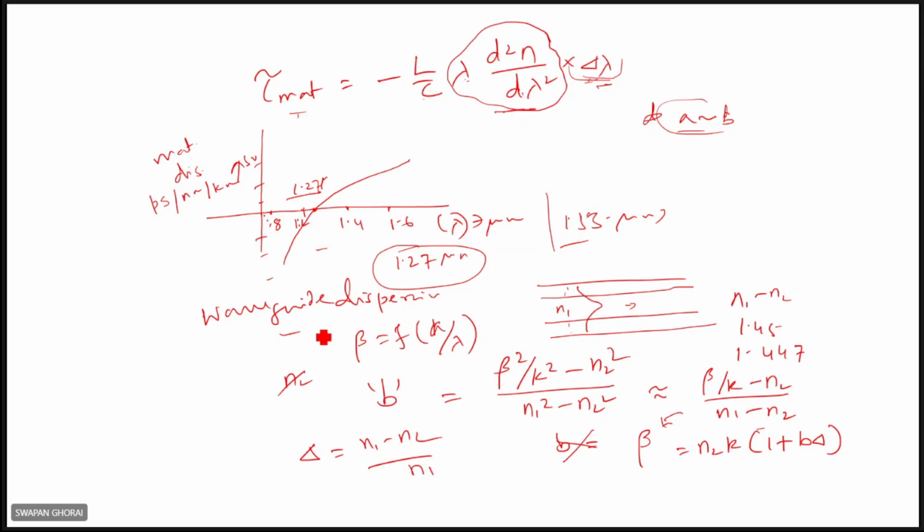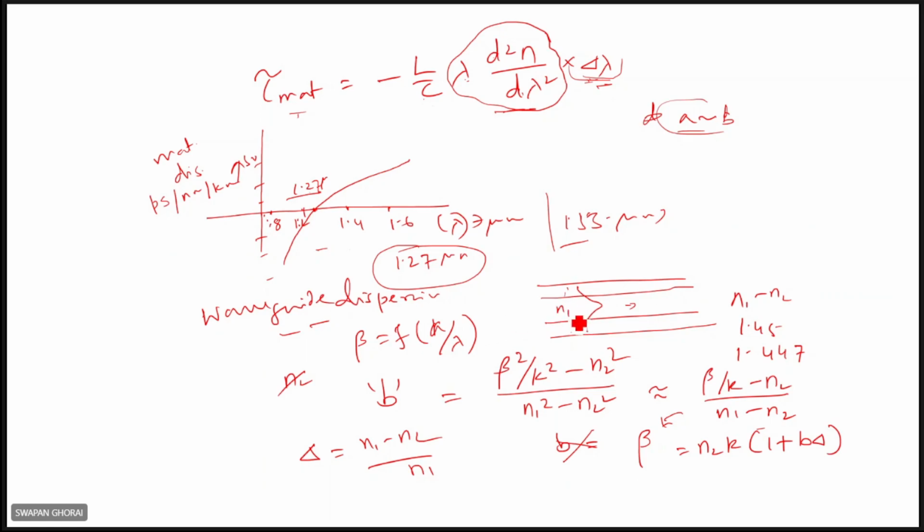Next, you consider the waveguide dispersion. We have seen that 80% and 20% of the power flows in the core and in the cladding, right? And beta is a function of n by lambda, the refractive index by lambda. Waveguide dispersion calculation is difficult in the sense that n is a function of lambda, so separating the two is difficult. If you calculate the waveguide dispersion, the material dispersion will always be there, so the n versus lambda variation will always be there.